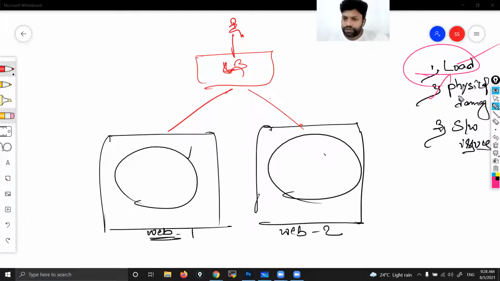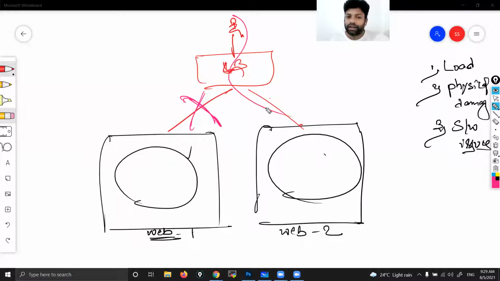Could be physical damage, could be a software issue. Because of any of these reasons, I will lose my server right here. What if I lose my server? If I lose the server, the load balancer will stop sending traffic to that server. It will redirect the traffic to some other server.